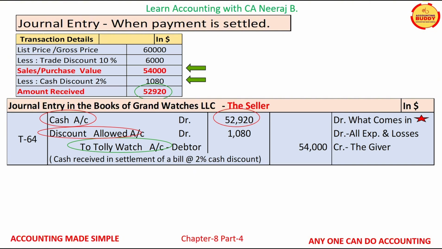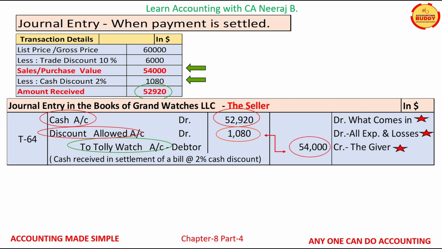Discount allowed is a nominal account and it will be debited as per the nominal account rule of debit all expenses and losses for $1,080. Tolly Watches LLC debtors account is a personal account and it will be credited as per personal account rule of credit the giver for $54,000.